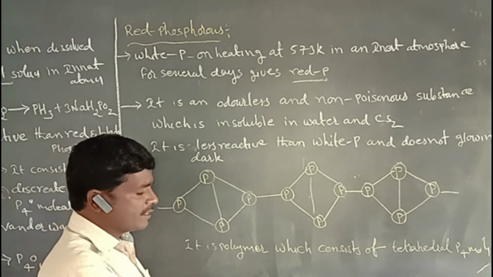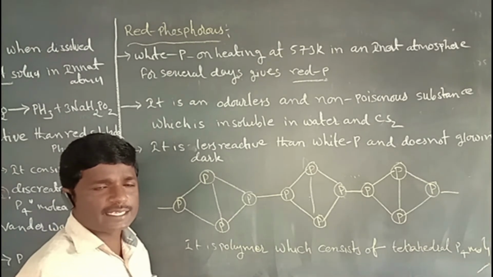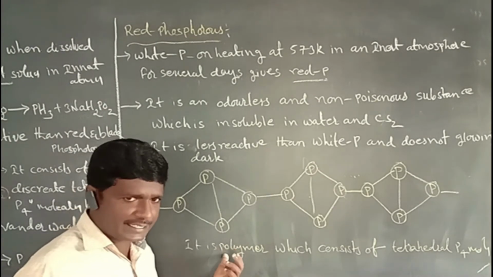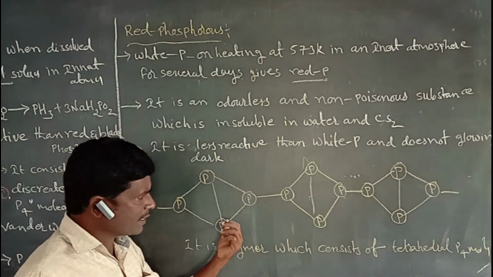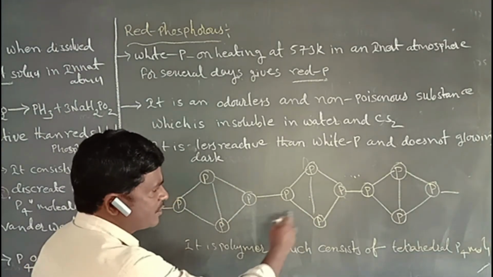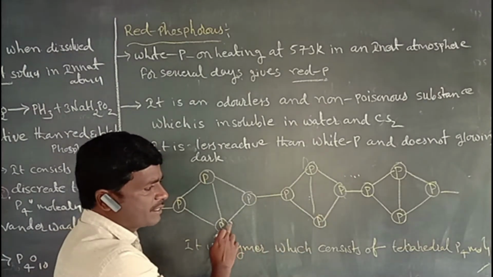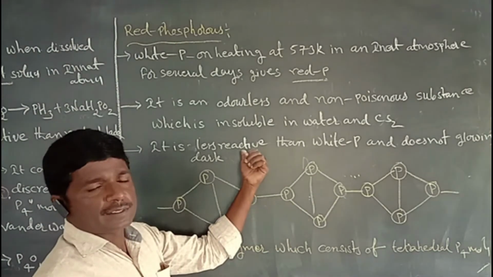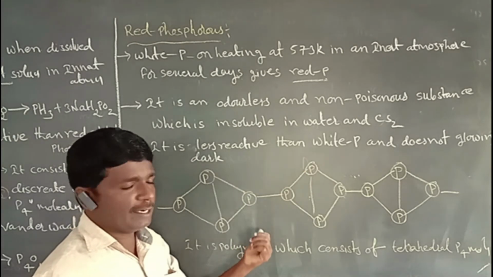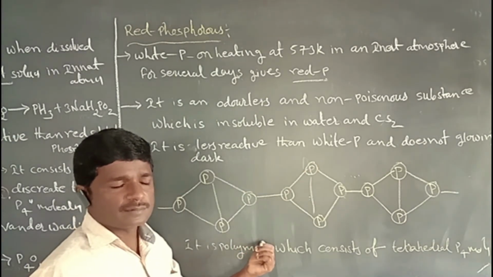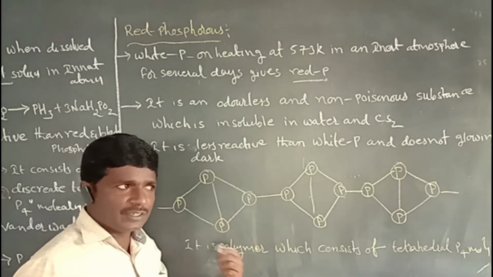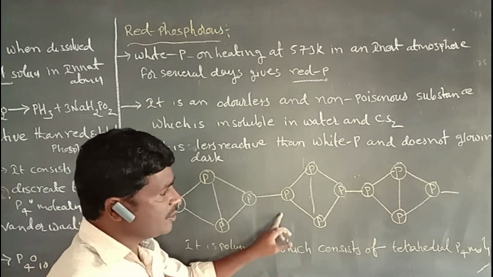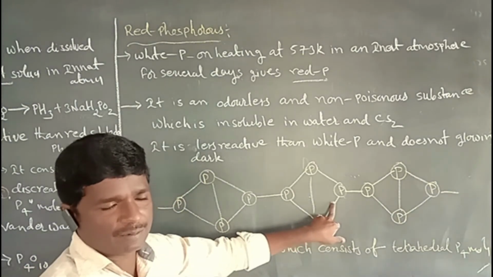Red phosphorus is less reactive than white phosphorus because red phosphorus has a polymeric structure. The phosphorus atoms form long chains, known as polymeric units, which consist of the tetrahedral P4 molecule. So red phosphorus is less reactive because of these P4 polymer units, consisting of tetrahedral P4 molecules.